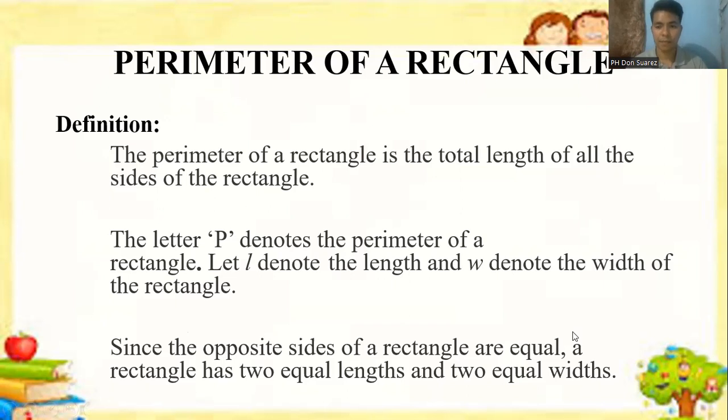So we have used 3 letters, the P for perimeter, the L for length, and W for the width. All right. Since the opposite sides of a rectangle are equal, a rectangle has 2 equal lengths and 2 equal widths. Because the 2 sides are equal. 2 lengths, they're equal, and 2 widths, they are equal as well. Okay, any question about perimeter of a rectangle?